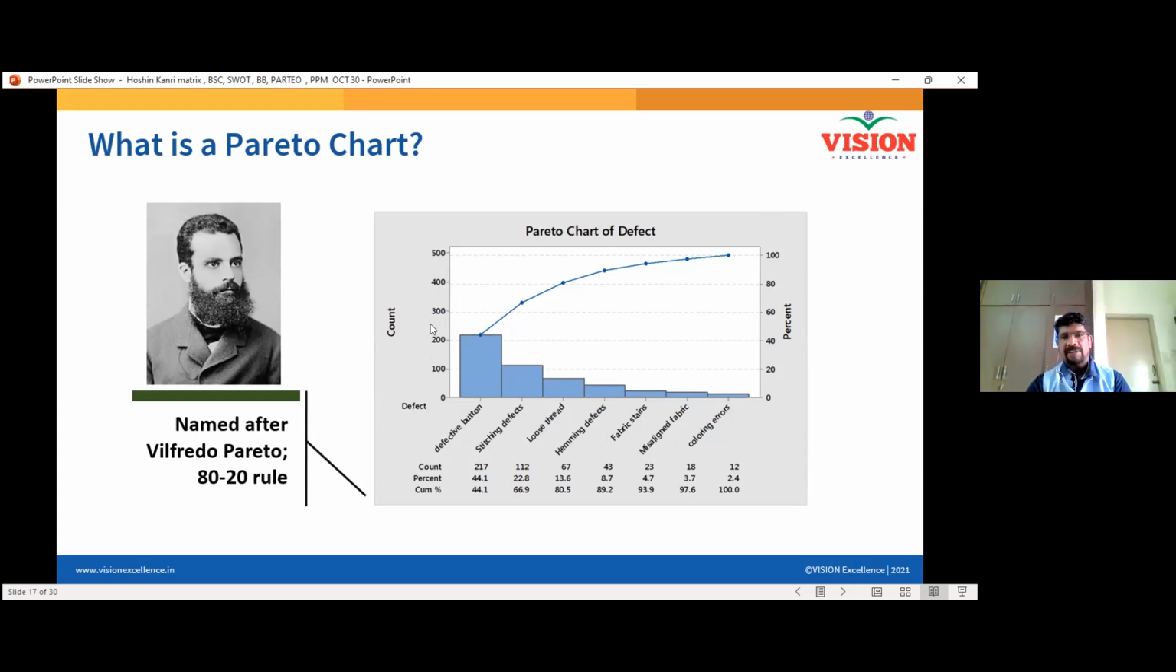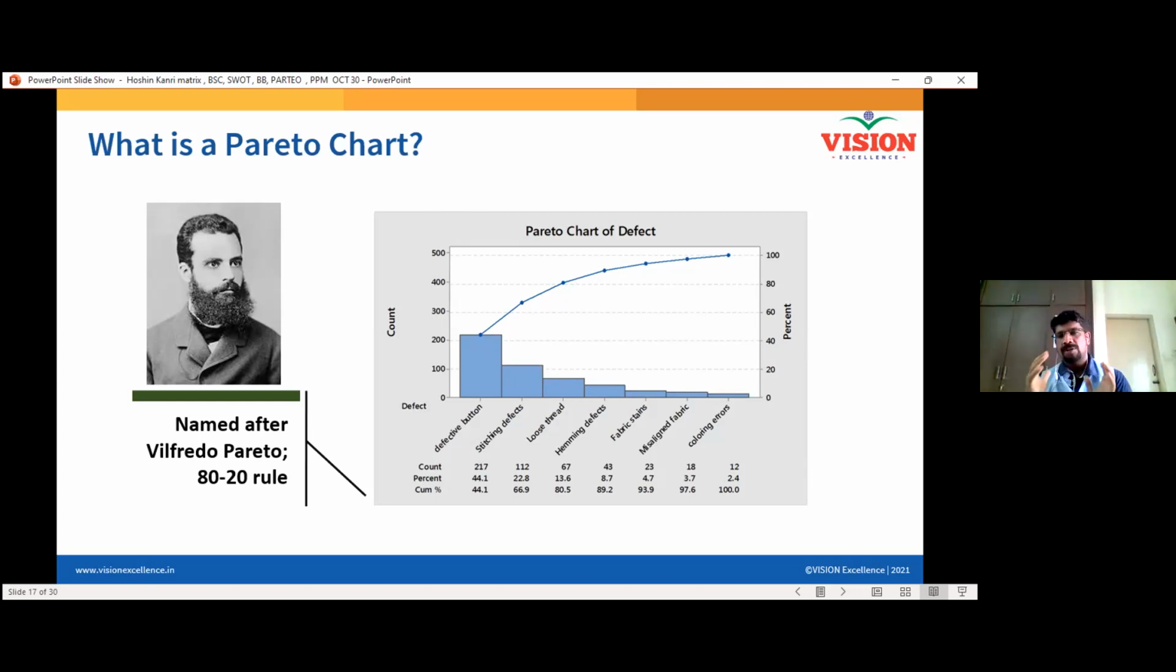Okay, on the left hand side, you will have the number of counts, only numerical values, the number of counts or number of defects on the left hand side of the y-axis. Then on the right hand side of the y-axis, you will have the percentage from 0 to 100. That is how much percentage each defect has occurred. Okay, that will help us find the number of defects in percentage. And in the center, you will have a blue line. It is called a cumulative percentage line, which represents the total cumulative percentage of the defects.